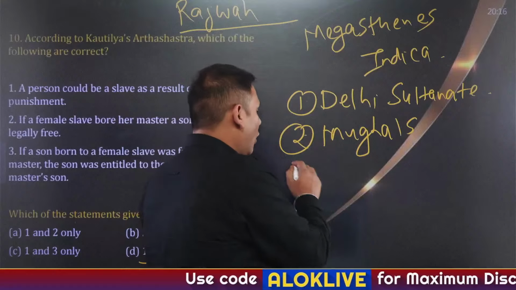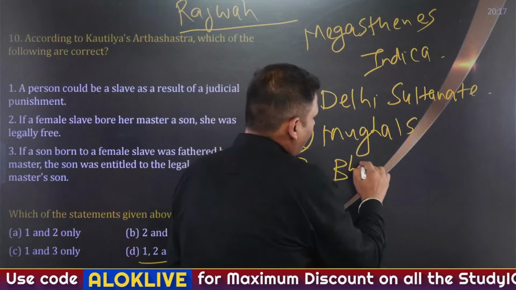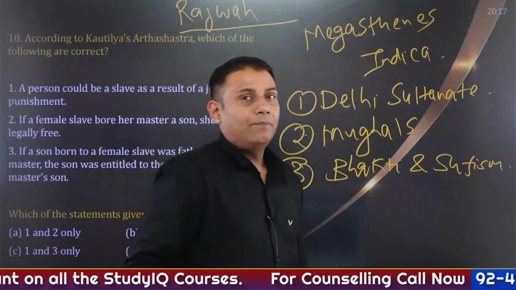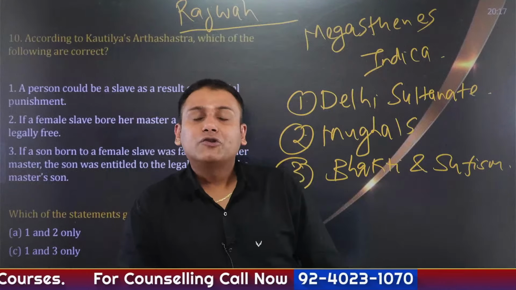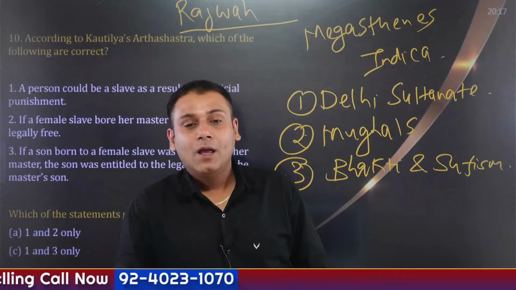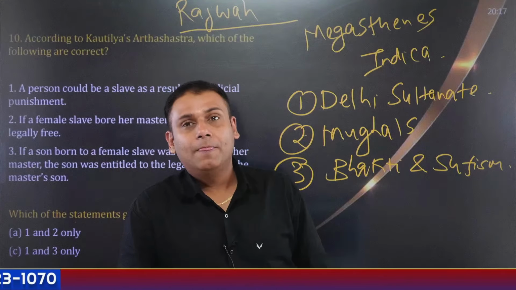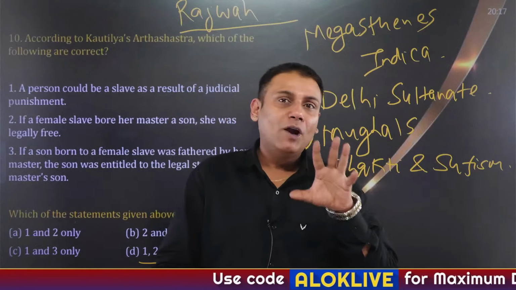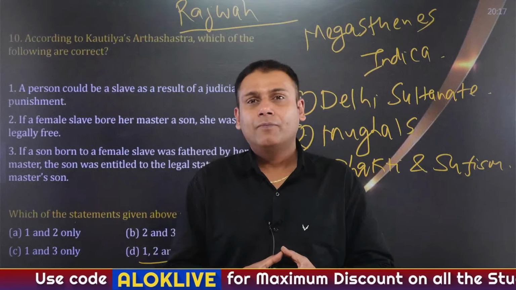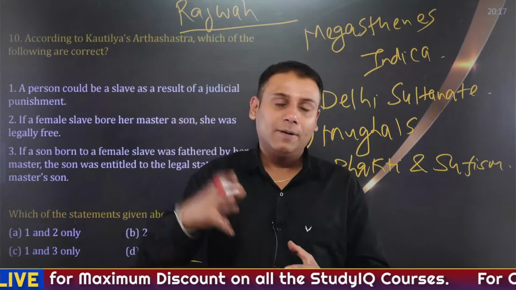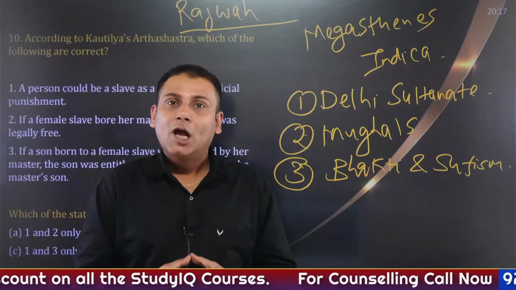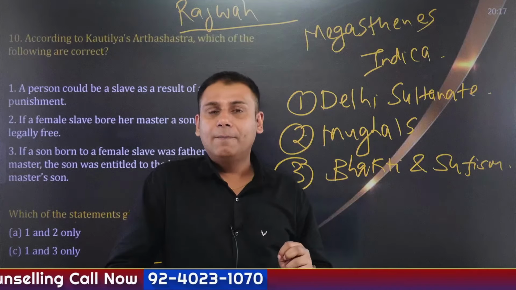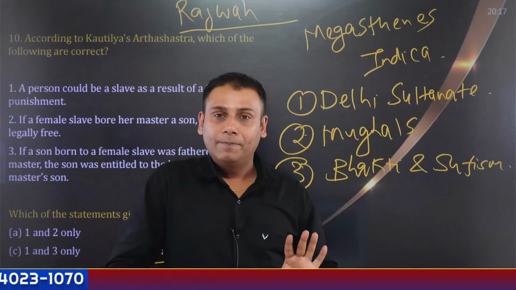Another important topic that you cannot afford to miss is Bhakti and Sufism. Bhakti movement and Sufism. The word Sufism has been derived from the word Suf, and Suf basically means wool. And there are different silsilas associated with Sufism. And all these silsilas have one common principle of Peer and Murid. Peer, in simple words, is a teacher. Murid is a disciple. So it's a principal tenet of Chishti silsila, Suharwardi silsila, Qadri silsila, and so on.